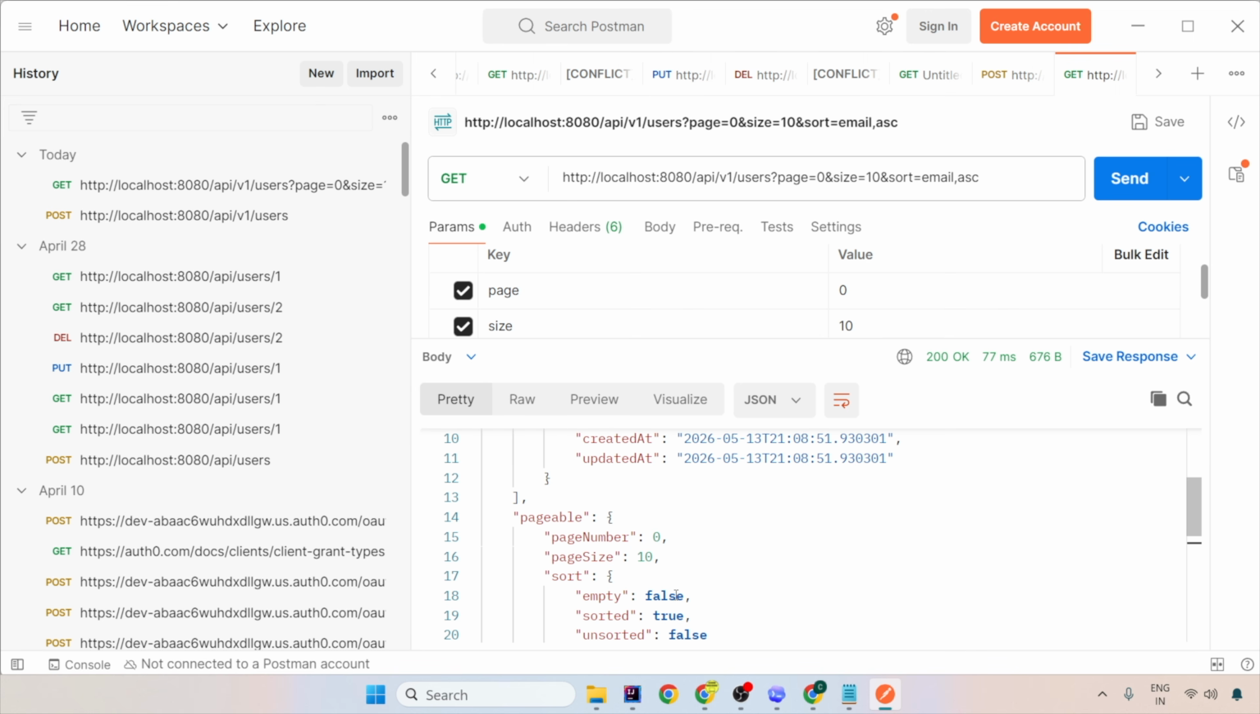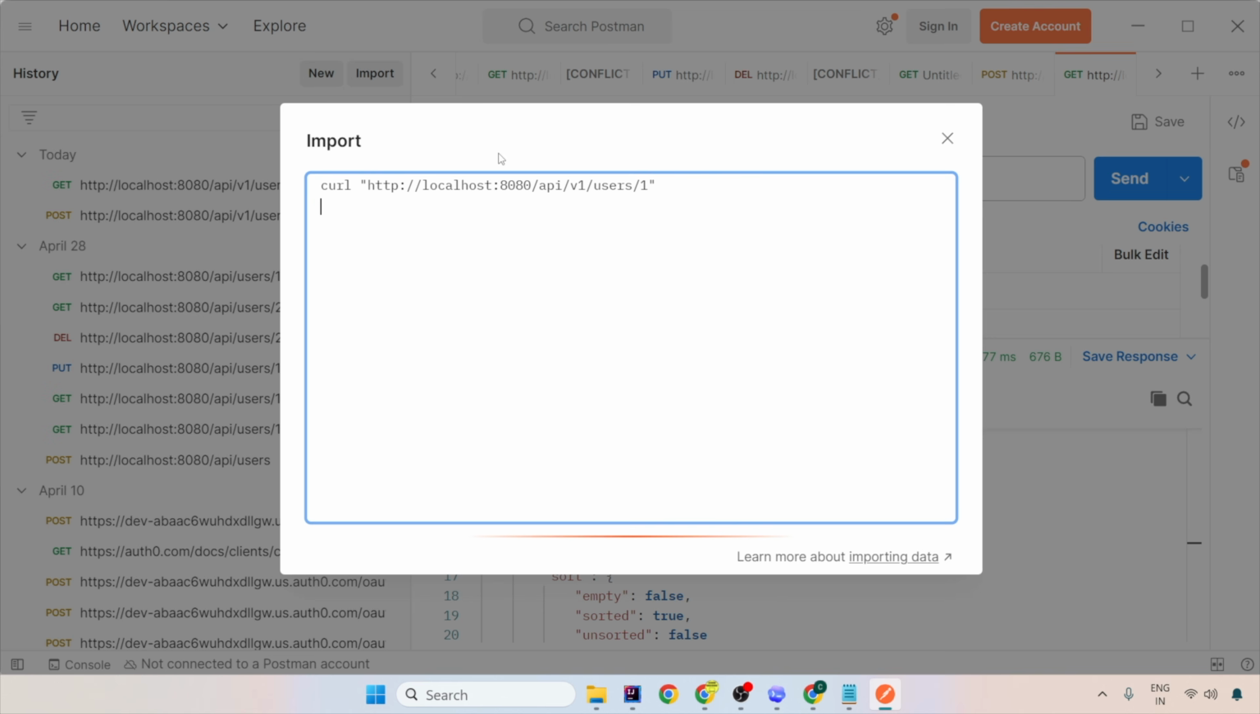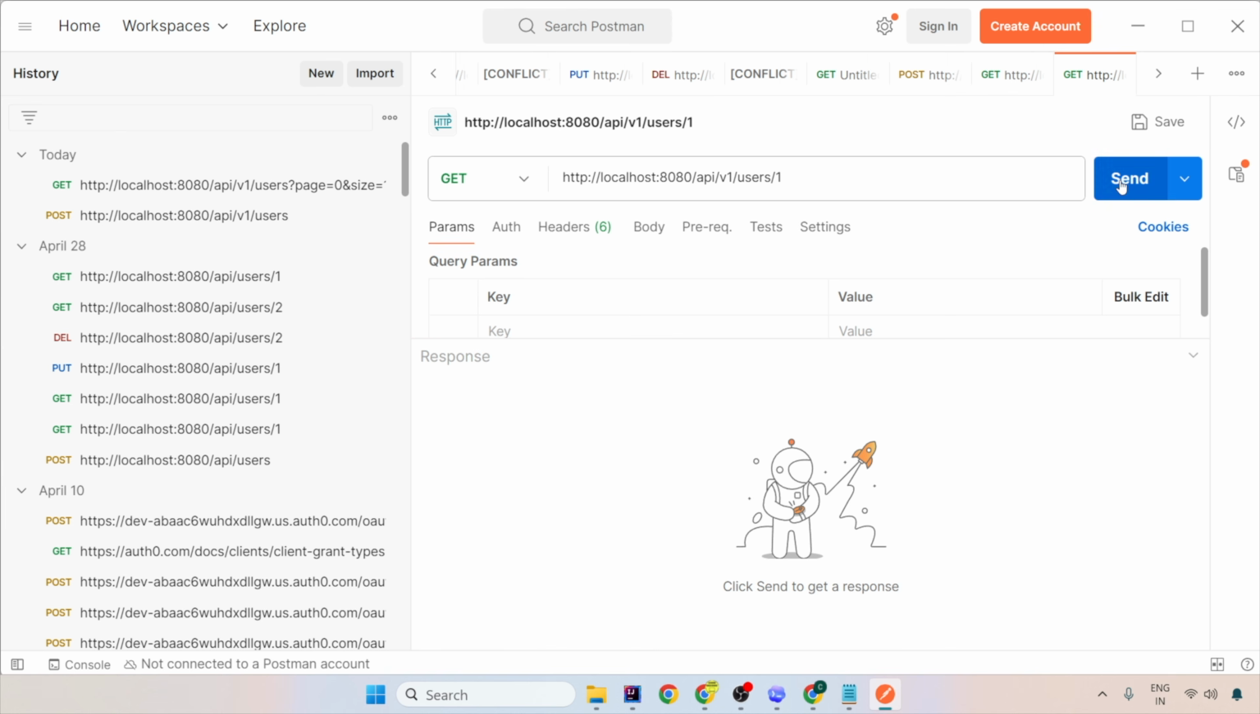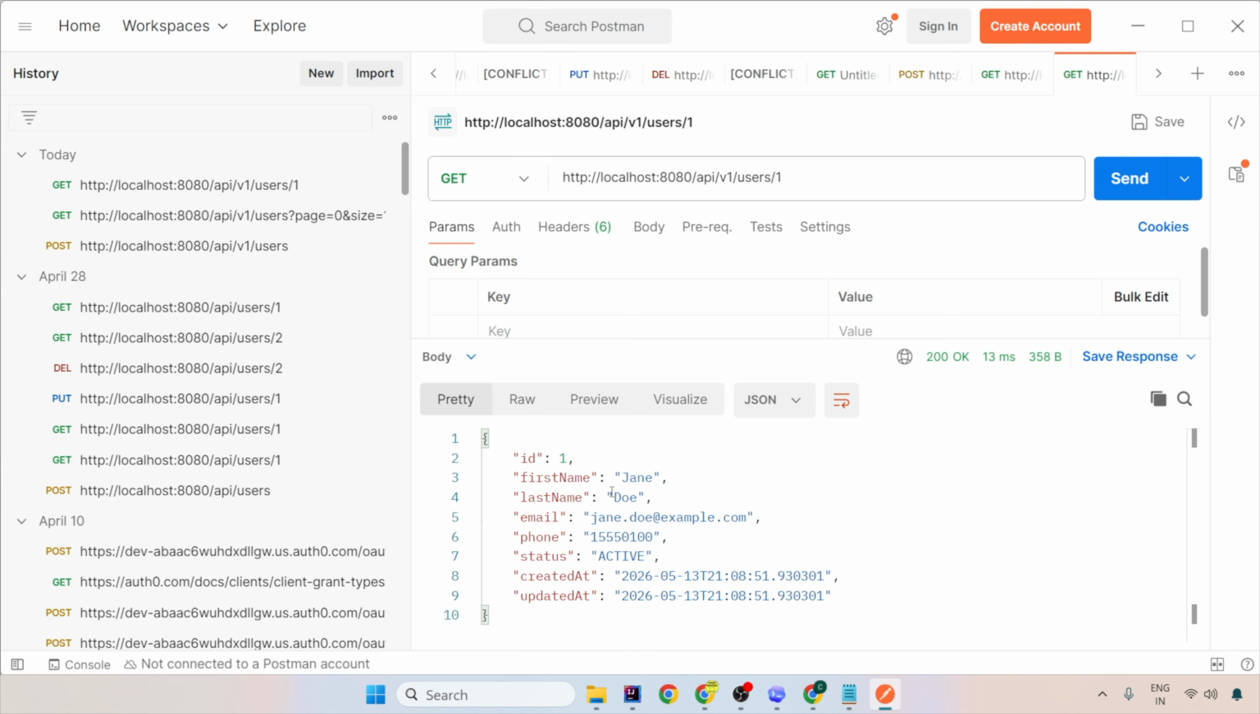Otherwise, you would have taken one whole sprint to just create the CRUDs, one whole sprint to do pagination and sorting and all those things. We have done that in 30 minutes. Now let's try the third one and let's send it. This is just a get endpoint. That's it. So it is the get endpoint with ID 1.